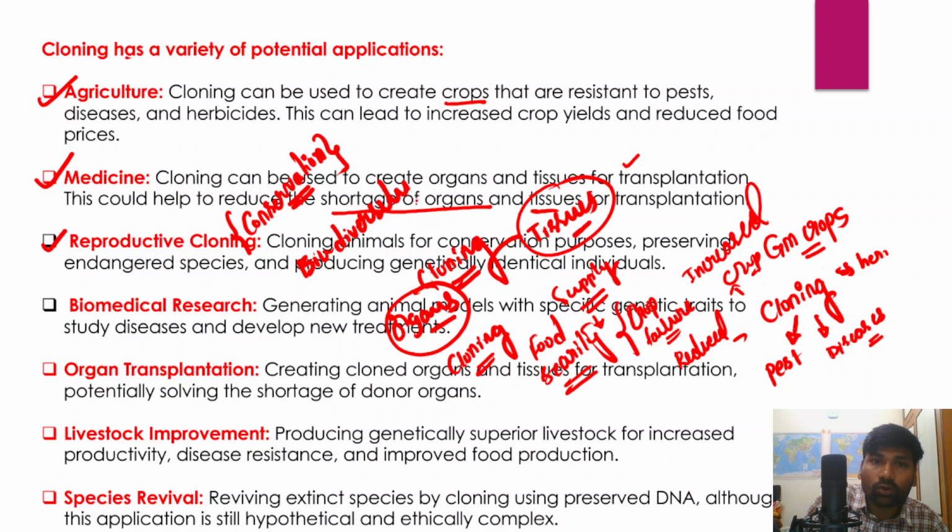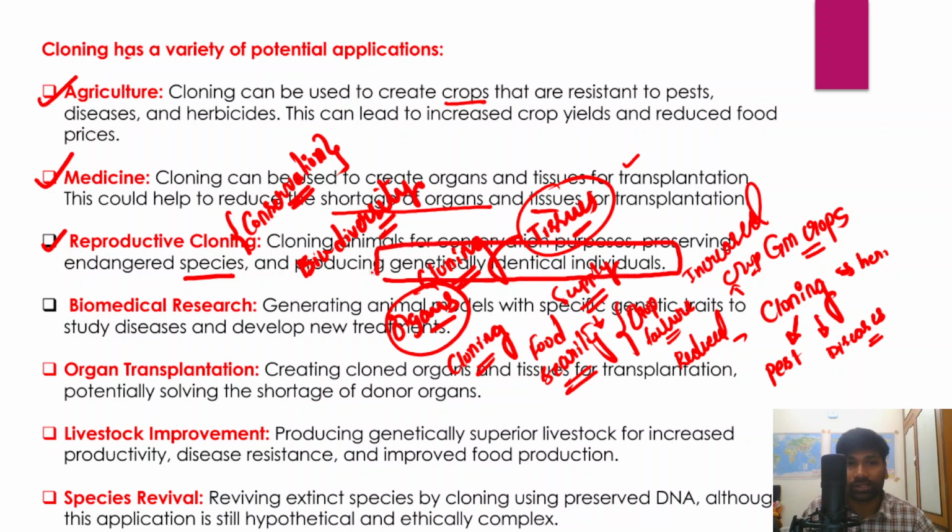So cloning has a huge role to play here, because this method can be used for conservation of various animals, and we can also preserve the endangered species facing the threat of extinction. Thereby we can produce genetically identical individuals.